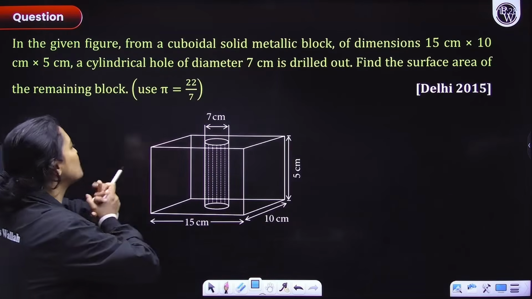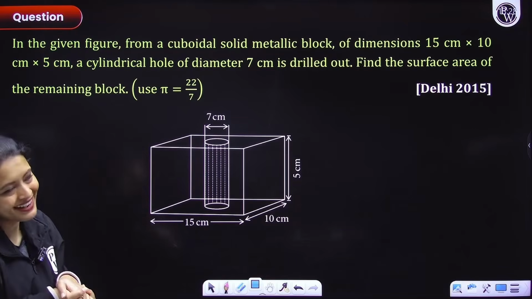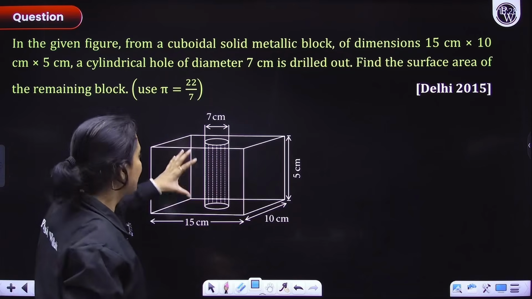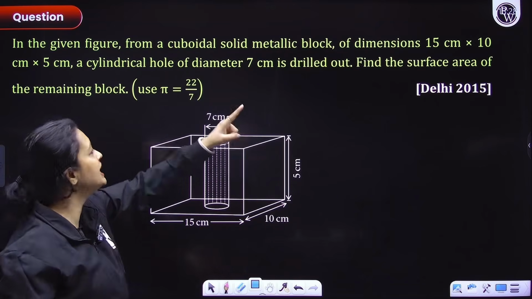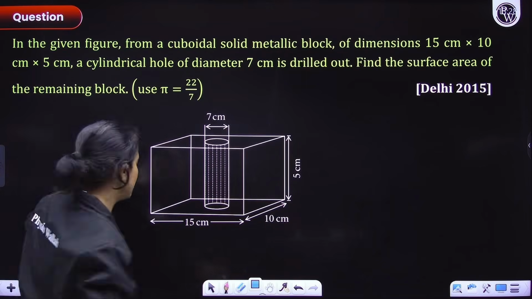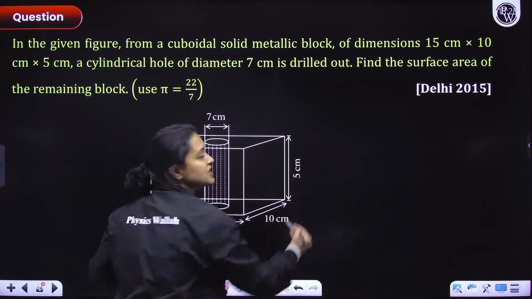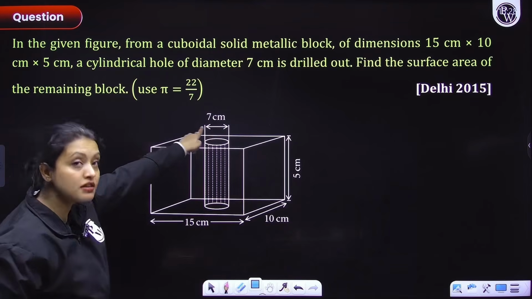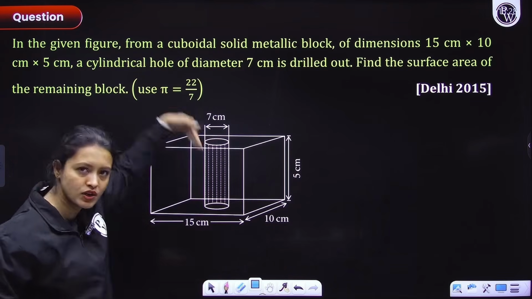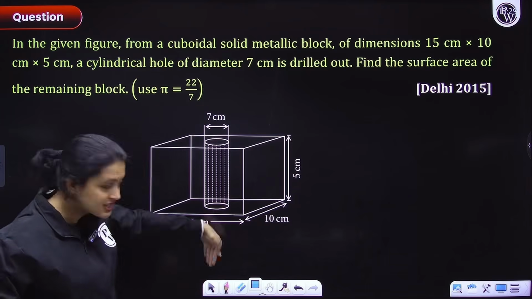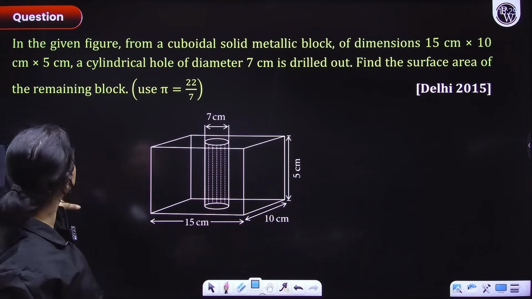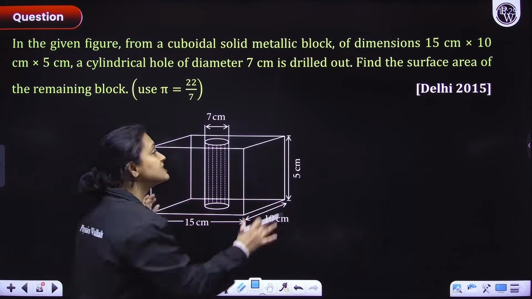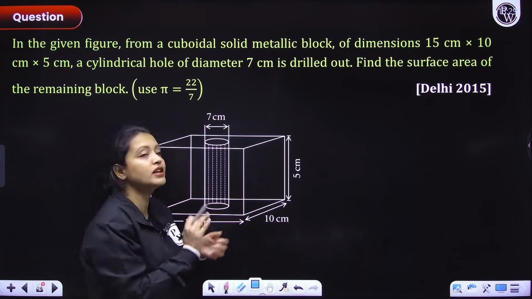Let's do this one here. It's an interesting question, so please pay attention. In the given figure, from a cuboidal solid metallic box of dimensions 15 centimeter into 10 centimeter into 5 centimeter. So that means length is 15, breadth is 10, height is 5 centimeter. Everything is marked here. A cylindrical hole of diameter 7 centimeter has been drilled out. So this here is a hole, cylindrical hole. We have to find the surface area of the remaining block. We have to find the surface area, not the volume. Surface area of the remaining block.